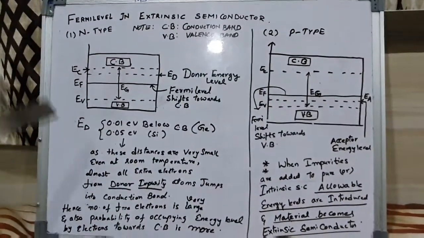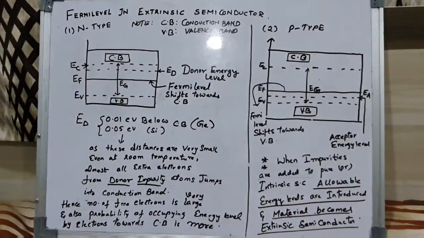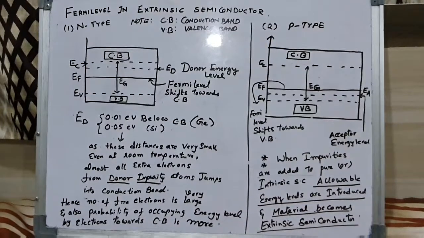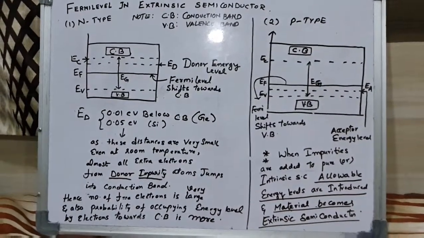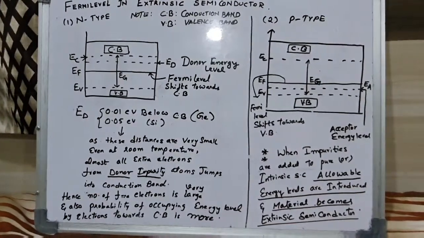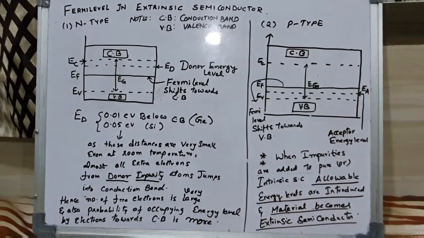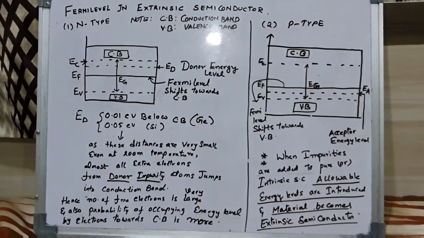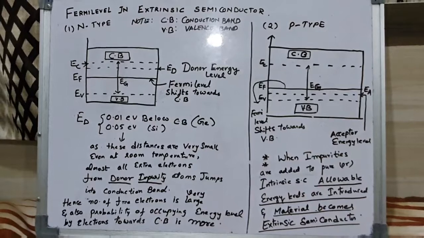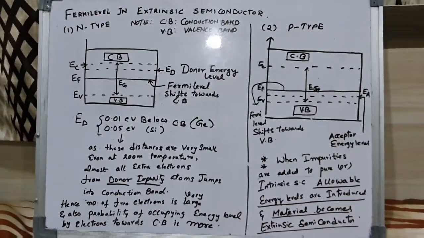If it is pentavalent, it is n-type, and p-type is with a trivalent impurity. Now in n-type semiconductor, a donor impurity is added. Each donor atom donates one free electron, and a large number of free electrons will be formed in the conduction band.